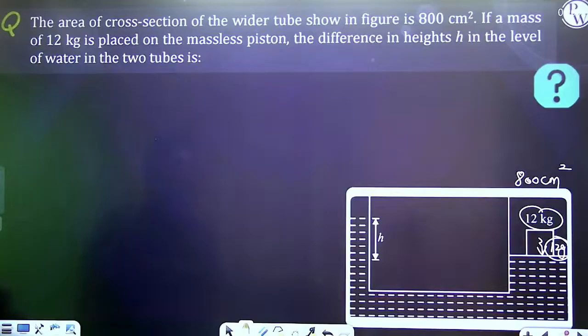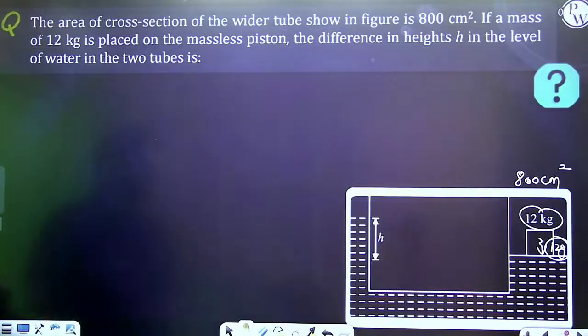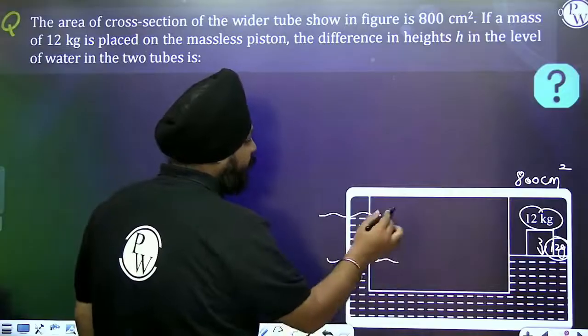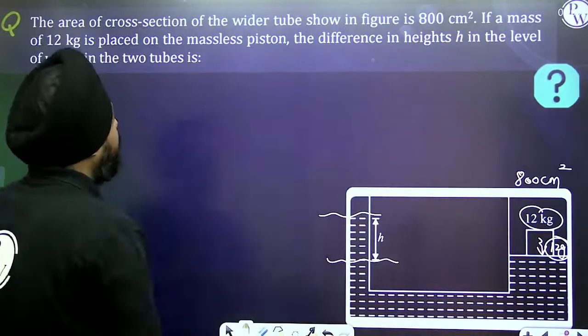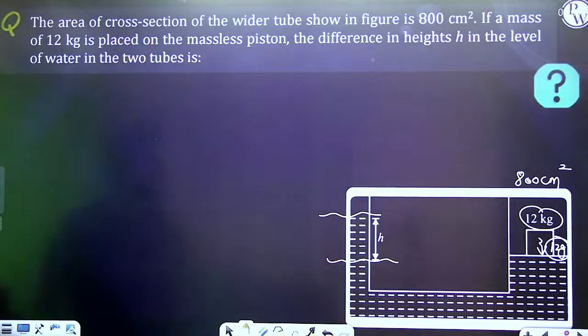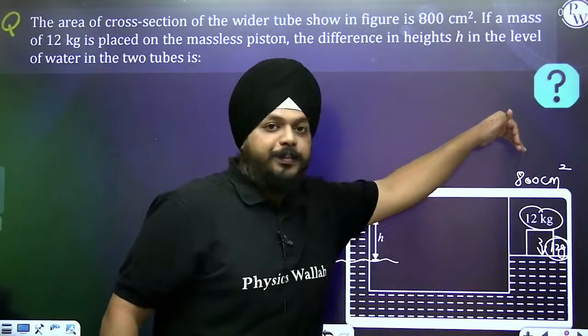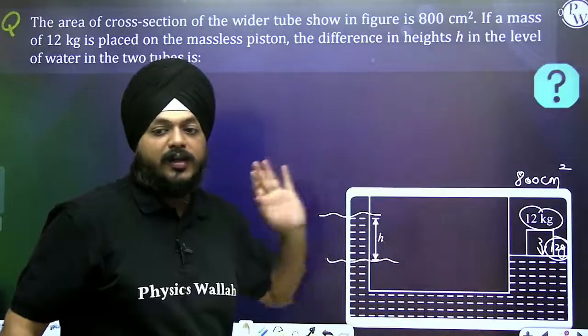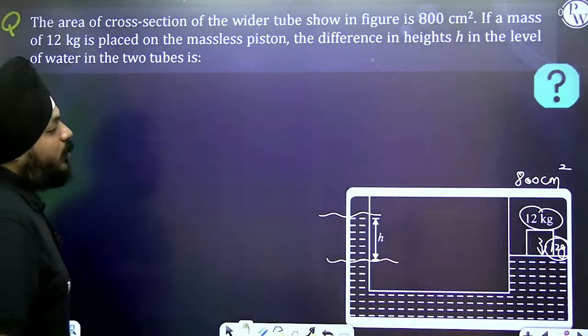Okay, the difference in the height. So we want to calculate the difference between those. Initial was this, final is this, and we have to calculate the difference between them. The area of the cross section is mentioned, so how are we going to use Pascal's law? See, the pressure that is applied here is going to be equally distributed in all directions. Right. So what happens here?